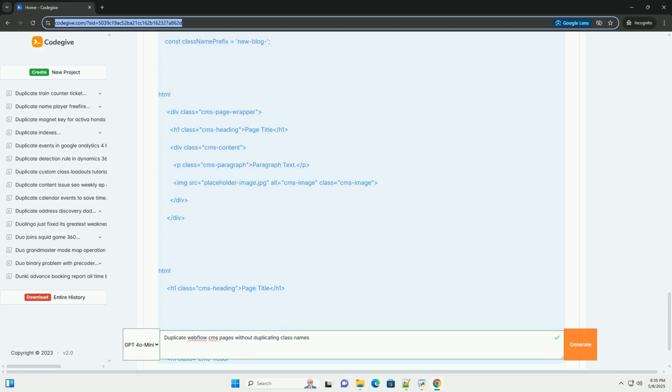Embedding code: you'll need to embed this code within the head section or before the /body tag of your Webflow project. Targeting CMS items: this code needs to run specifically after the CMS page content has loaded. You'll need to wrap it in an event listener or use Webflow's built-in event triggers.